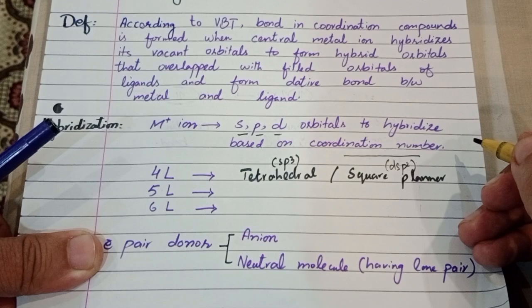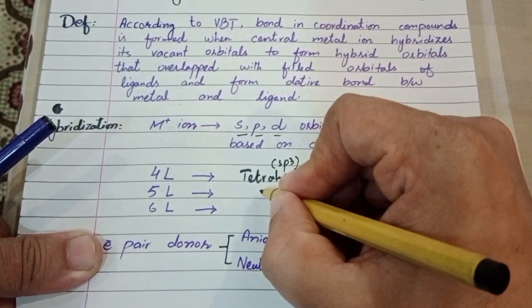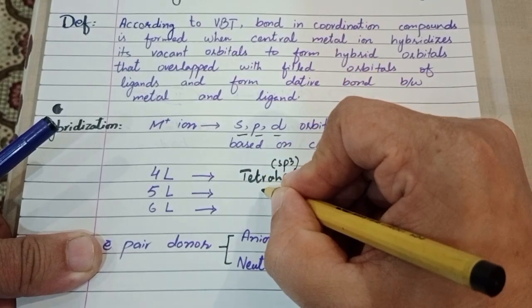Similarly, if five ligands are attached with the central metal ion, then the shape will be pyramidal.